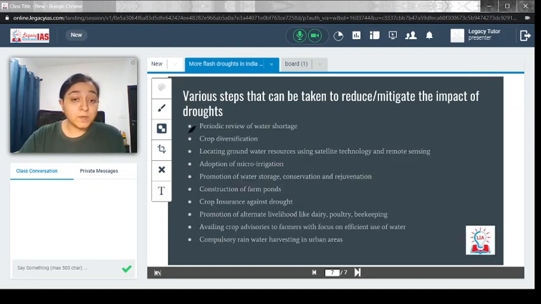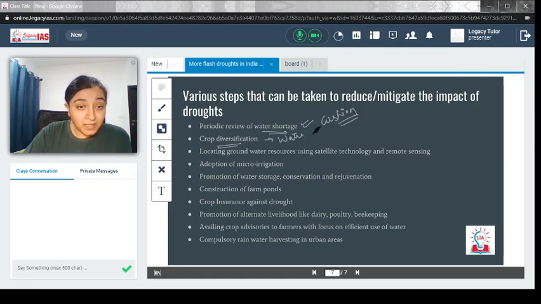What are those? Periodic review of water shortage, so that if there is a water shortage we could do something to replenish it. Then crop diversification, so that water scarcity and soil moisture could be maintained. Crop diversification could help over there. Locating groundwater resources using satellite technology and remote sensing, again a better method of figuring out where the groundwater or the aquifers are.